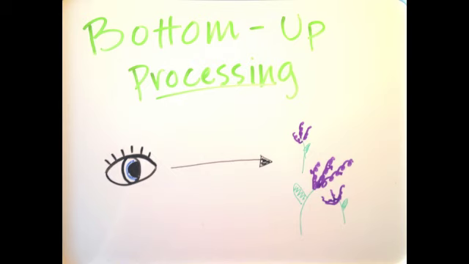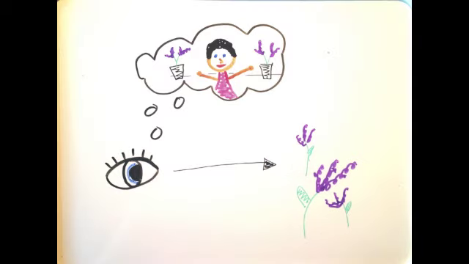This is bottom-up processing. However, when the flowers remind you of your grandma because she always had purple flowers in her house and this makes you happy, you are using top-down processing. This is when we construct perceptions based on our experience and expectations.